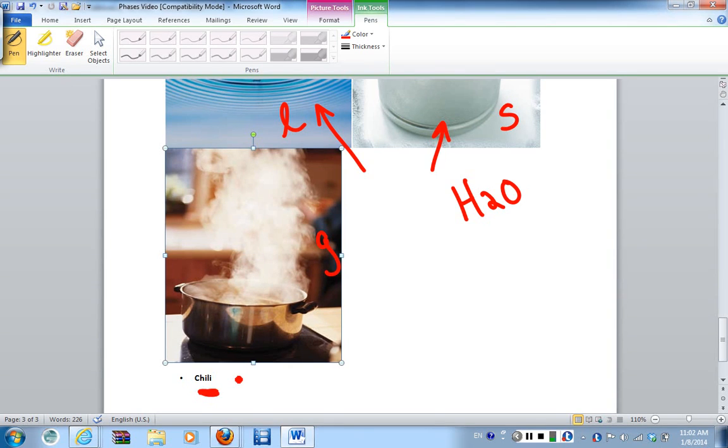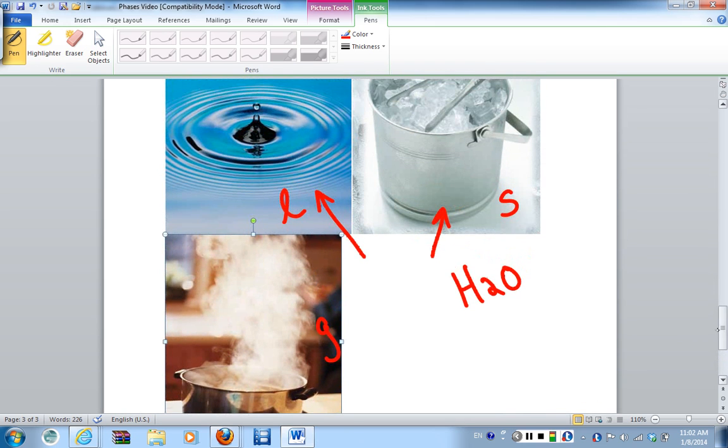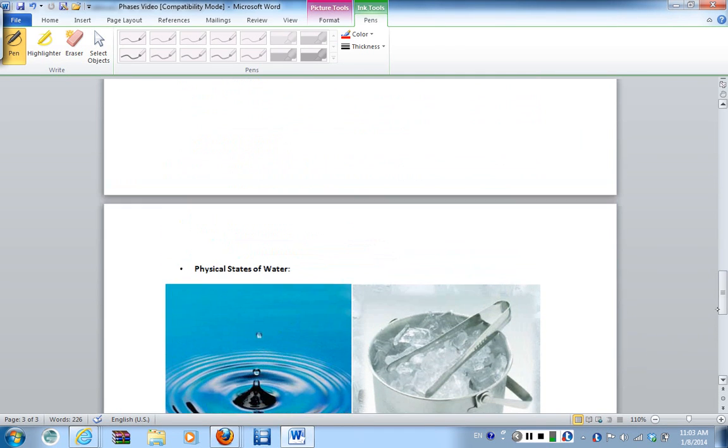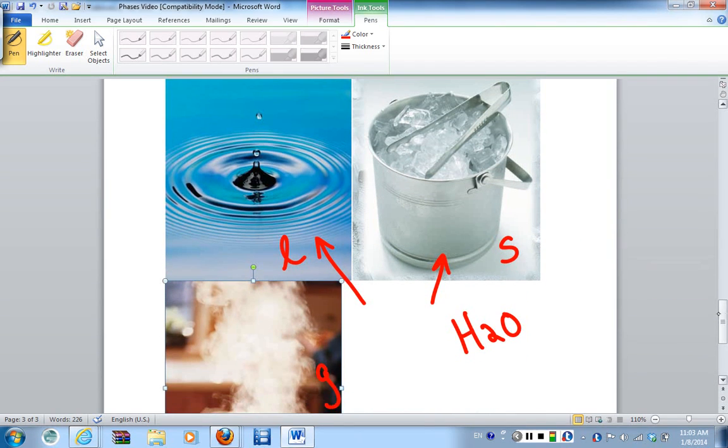Chili also represents the three phases of matter quite well as well. So we have what is chemistry, the study of matter and its changes. And we know those changes can either be physical, which result in no change to the substance, so what we start with is what we end with, or they could be chemical, which results in the making and breaking of bonds, and what we start with is not what we end with. And we also have the three phases of matter, solid, liquid, and gas, and they are solid, liquid, and gas due to how their molecules are arranged. And these three phases of matter are what we're going to look at throughout the semester, in addition to the changes that occur to them.